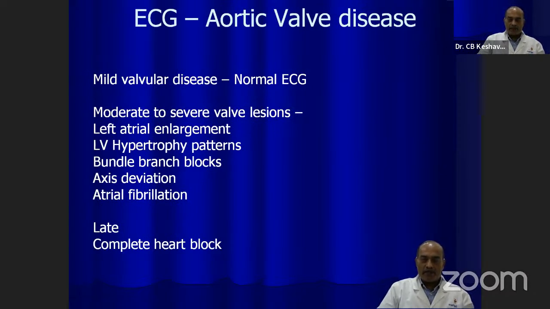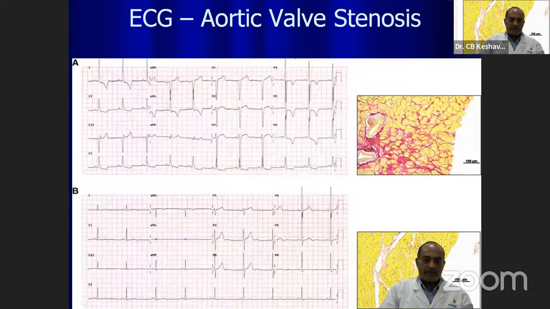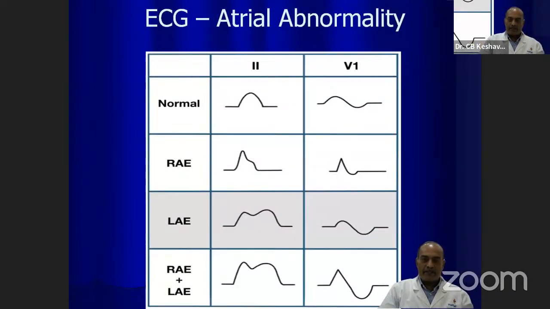Sometimes after surgical replacement of the aortic valves, or now the new procedure after transcatheter aortic valve implantation, complete heart block can occur and patients may require pacemakers in anywhere between 2 to 10%, depending on the type of valve and type of pre-existing disease of the conduction system and the distribution of calcium around the aortic annulus and its extension into the left ventricular outflow tract. So these in summary are the changes on the ECG in aortic valve disease. So we'll see some of the ECGs.